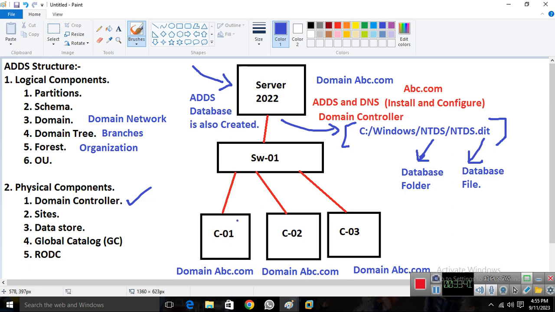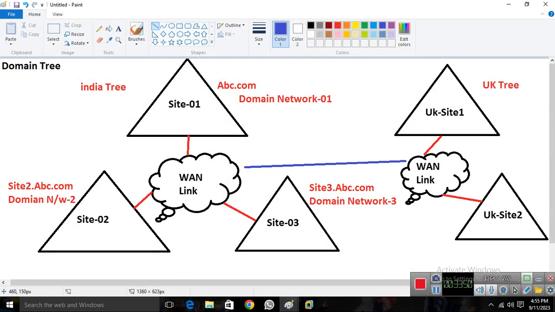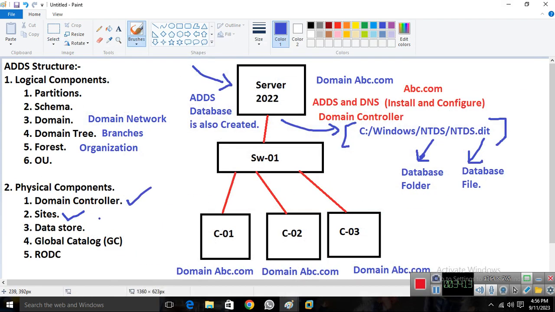And then we have a site. A site is a physical location, like we already showed you, this is the site. Site means the physical location, the branch. Like my company has three physical locations, my company is established in three physical locations in India, or in two physical locations in the UK. The site is the physical location where my network is running. That is what we have, the sites.